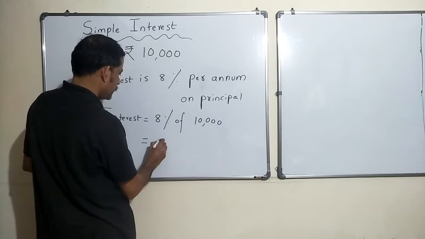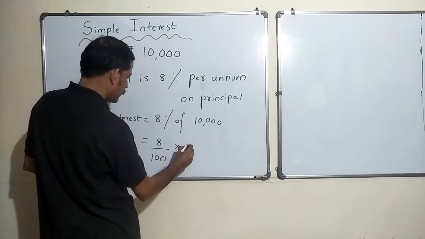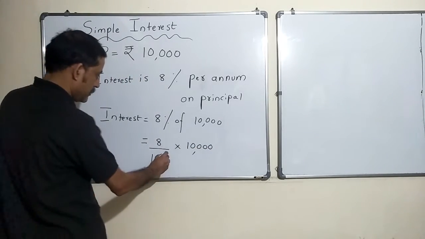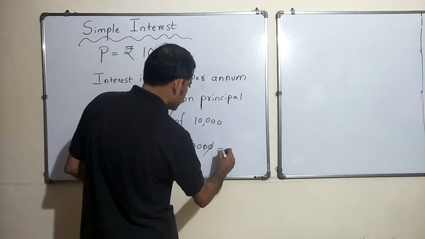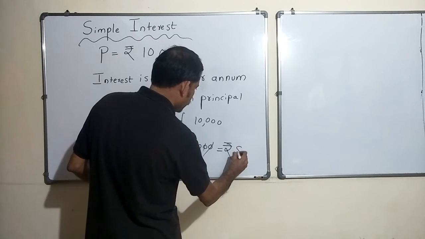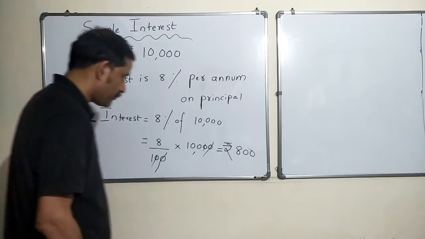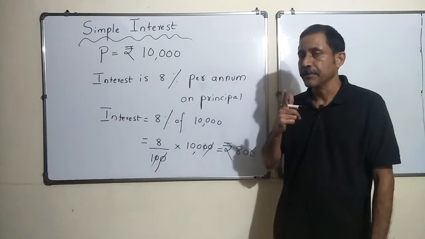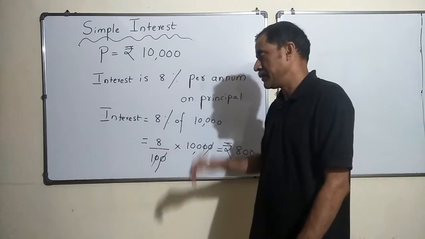From the percentages chapter you would know that 8% of 10,000 is nothing but 8 by 100 into 10,000. So this cancels, this cancels, and it is equal to rupees 800. So rupees 800 interest I get in 1 year for an investment of 10,000 that I make.